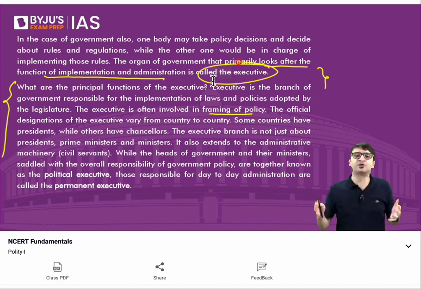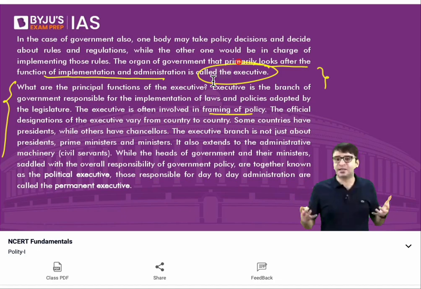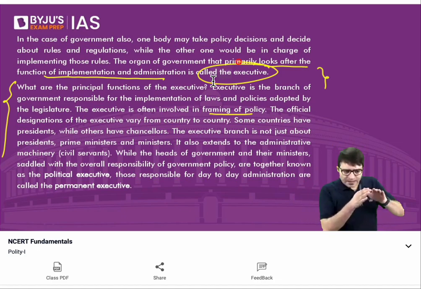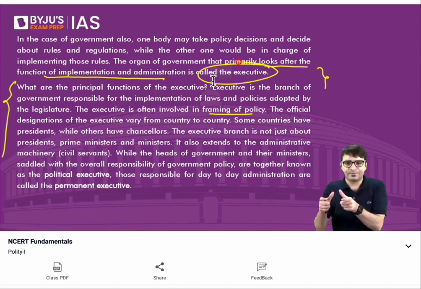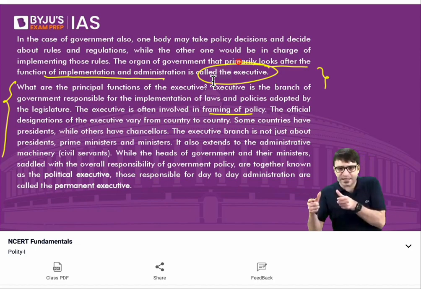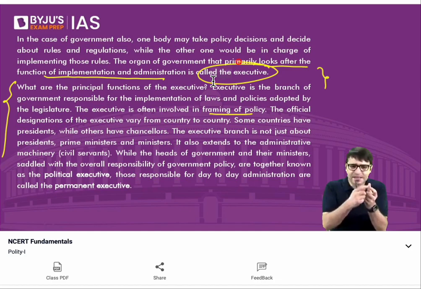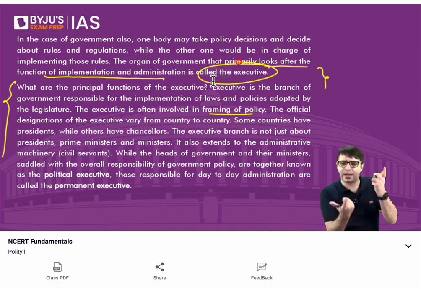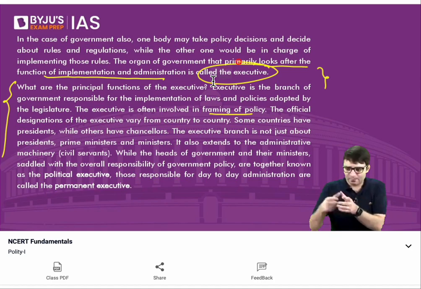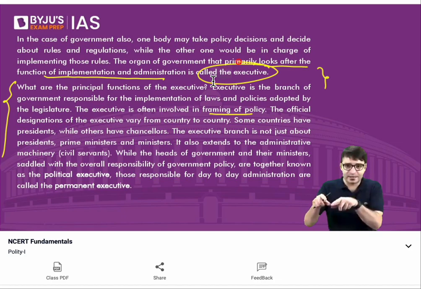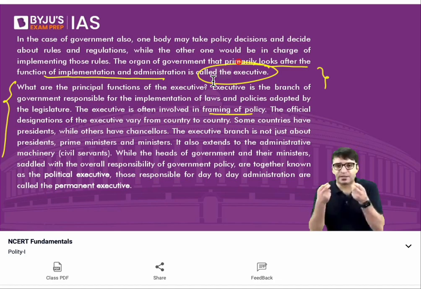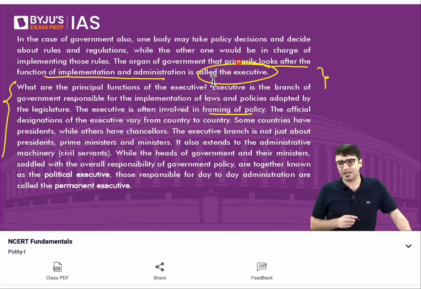Similarly, for a large entity such as India, there will be laws laid down by the Parliament. But to implement these laws, we will have the executive. An executive will have a permanent executive and a political executive. These members of the political executive keep coming and going, depending upon the will of the people. But the permanent executive will remain there till their retirement. And in reality, it is the members of this permanent executive who are responsible for day-to-day administration, who are responsible for implementing the laws that are passed by the Parliament.